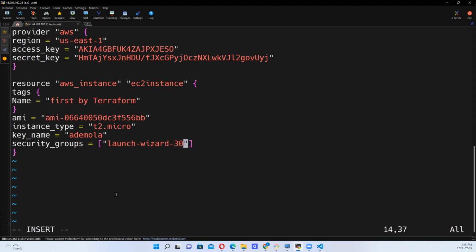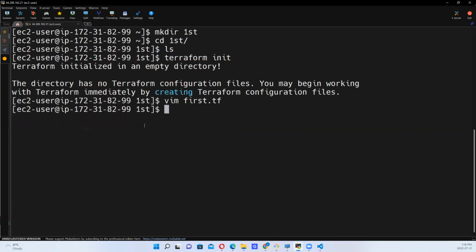So now that we've done this, I believe we've done really fine, right? So let's escape, colon wq. So we save this. Now that we've saved it, what do we need to do? Remember, we've initialized Terraform in this directory. So what else do we want to do?